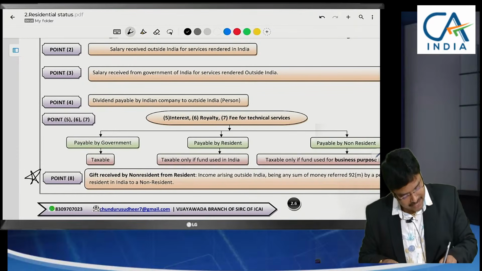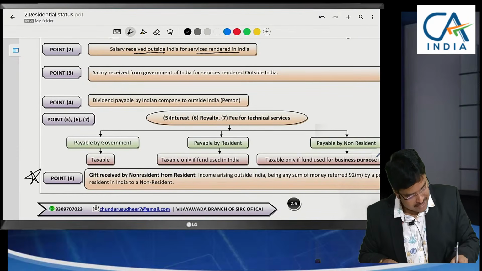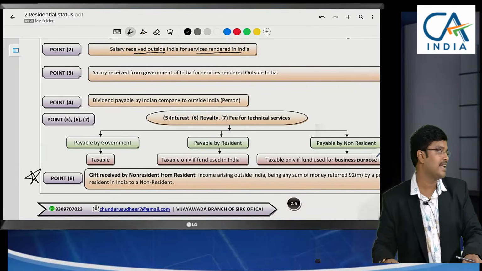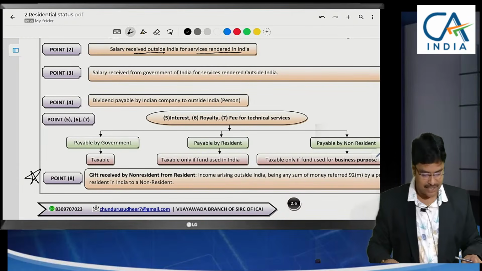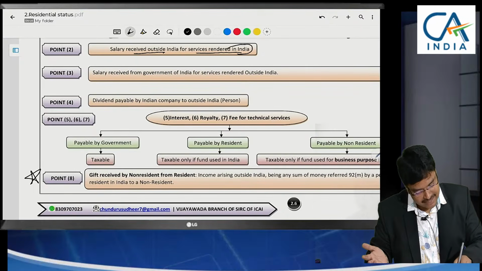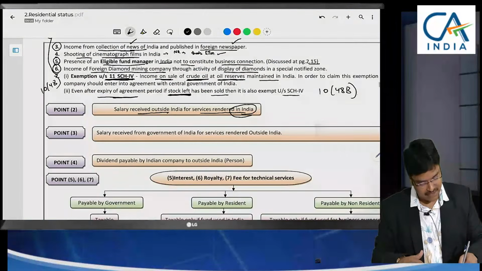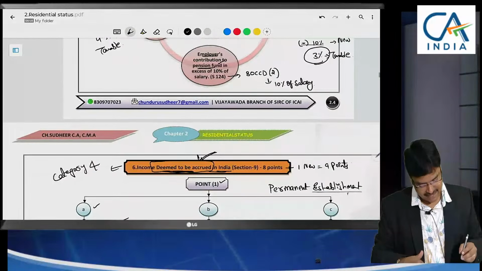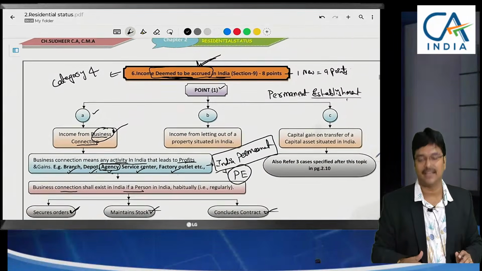So, salary received outside India for services rendered in India. Sir, where is the salary received? Outside India the salary is received. But where have I rendered the service? In India. Since the service is rendered in India, they said that income is deemed to be accrued in India.